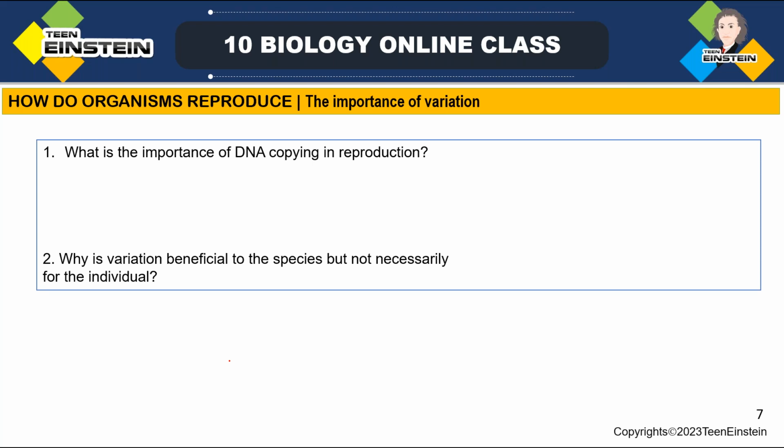Sexual reproduction is there. So here we are getting two important questions. What is the importance of DNA copying in reproduction? See, here we can write how we need to write the answer: importance of DNA copying during reproduction. We need to mention two important points, because this DNA copying is responsible for transmission of parental features or parental characters to the offsprings.